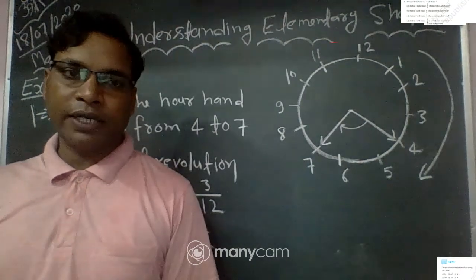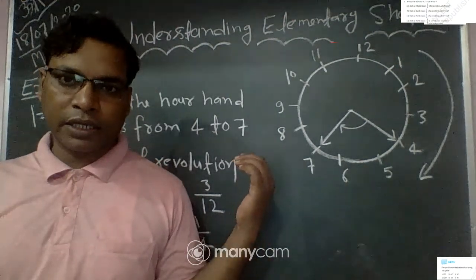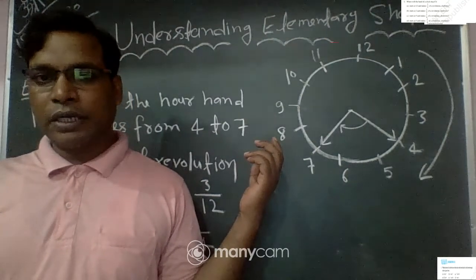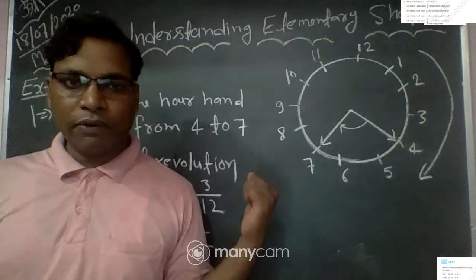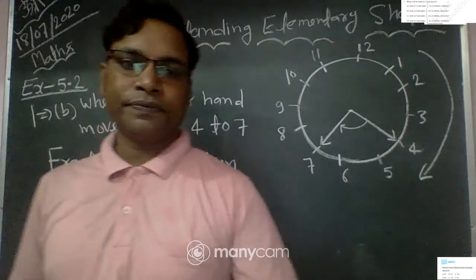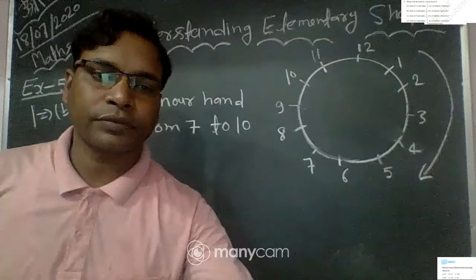So first we make a clock, we move from 7 to 10, and we count how many hours we move, then we find the fraction of revolution.